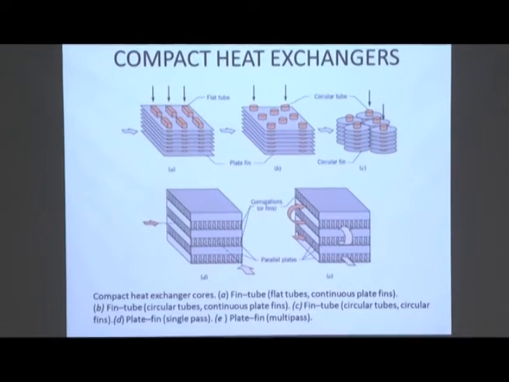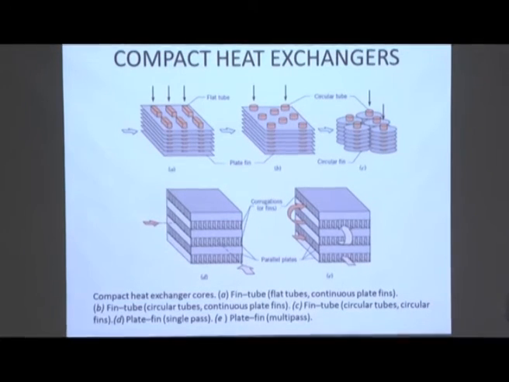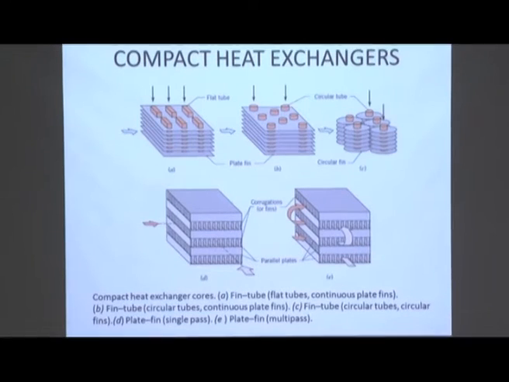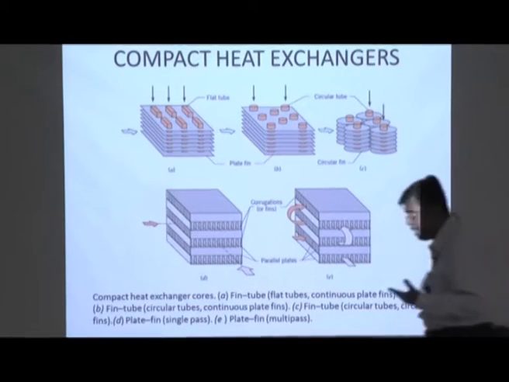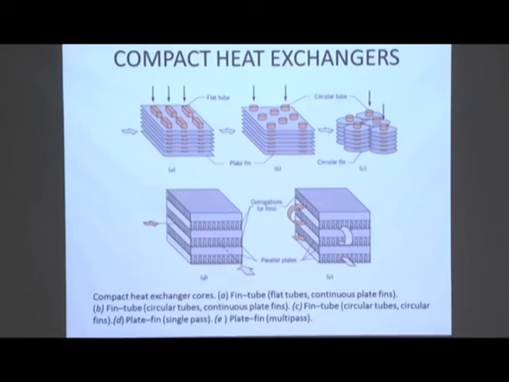So therefore, the compact heat exchanger is an exchanger which is very small but has a high heat transfer rate. That means whose surface area to volume ratio is very high. That is the index, that is known as surface area density. So that surface area to volume ratio has to be very high, so that in a small size we have high heat transfer rate. There is a criterion, not very strict, but we usually have this convention. When the surface area per unit volume exceeds 700 meter square per meter cube, you usually refer to a heat exchanger as a compact heat exchanger. So everybody wants a compact heat exchanger.